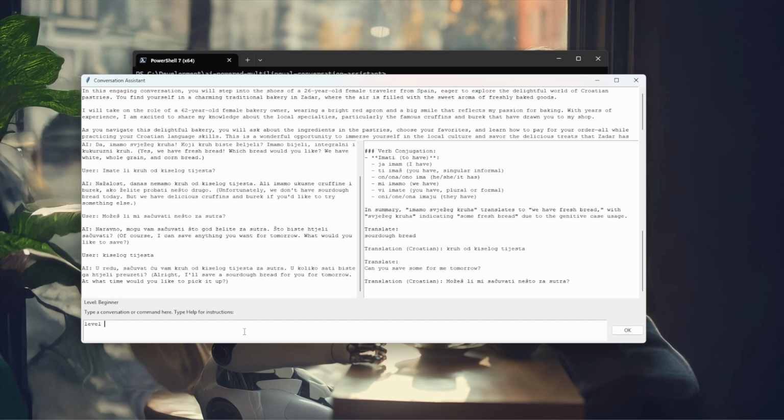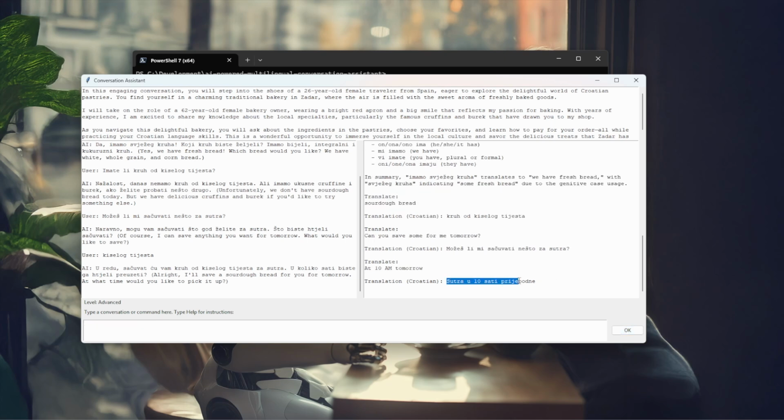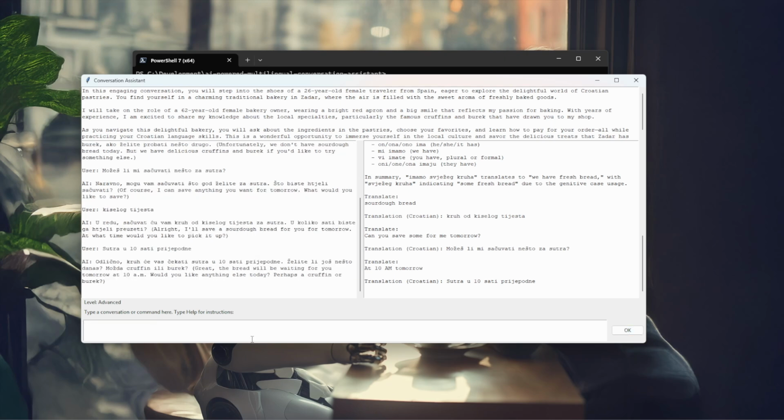At any time, I can switch to advanced mode by simply typing level advanced. Now, the AI will use more complex sentences, richer vocabulary, and stop providing translations where appropriate. As we progress, the AI engages the user so the conversation remains fluid. I can also save my conversation by typing save, followed by a name, allowing for easy retrieval and access whenever needed in the future.